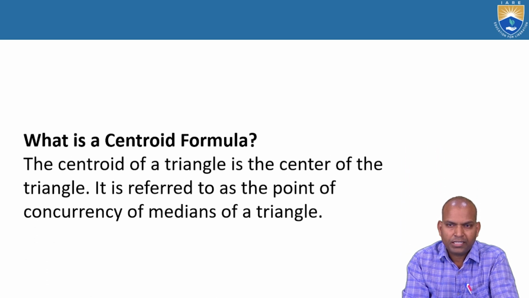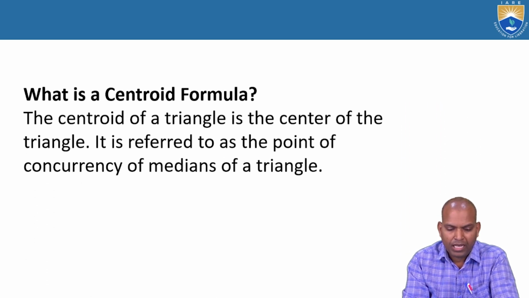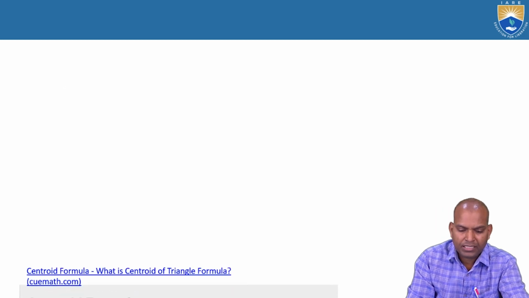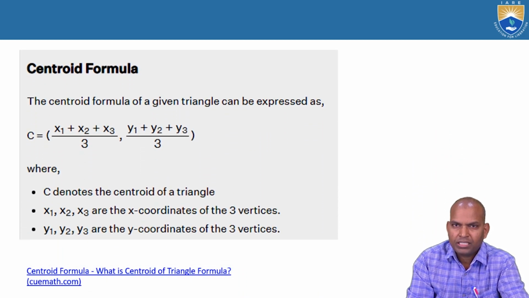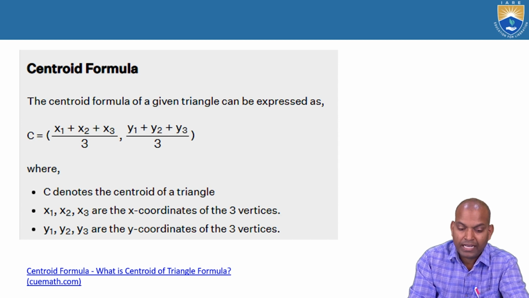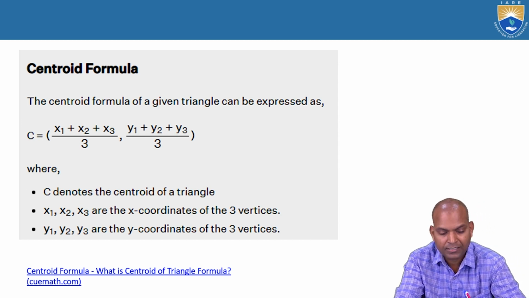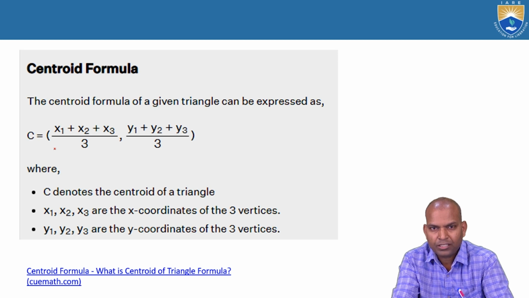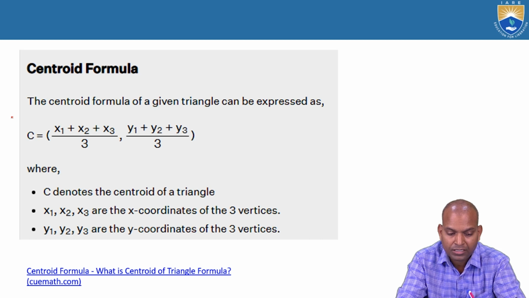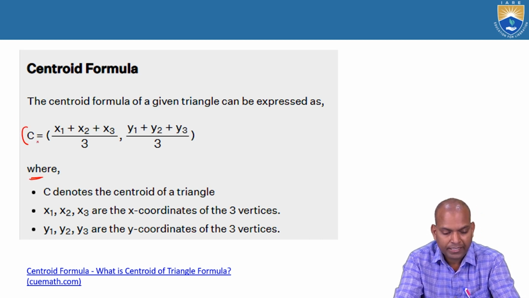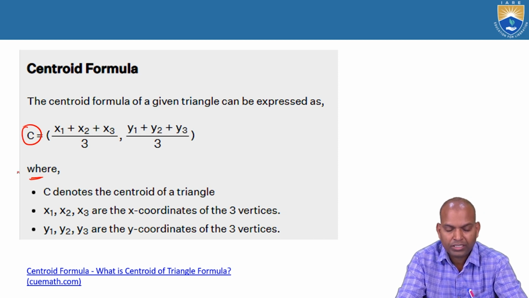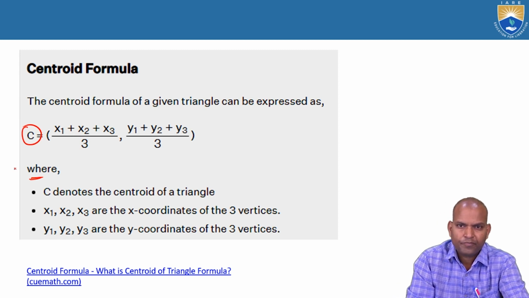Now, what is the centroid formula, as we are mentioning here? As I mentioned, the point where the three medians intersect is known as the centroid. The centroid formula of a triangle is (x1 plus x2 plus x3 by 3, y1 plus y2 plus y3 by 3), which we already studied mathematically in +2 classes or intermediate or 10th class. Here C is the centroid of the triangle, x1, x2, x3 are the x coordinates of the three vertices, whereas y1, y2, y3 are the y coordinates of the three vertices.